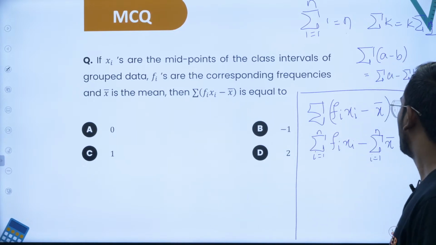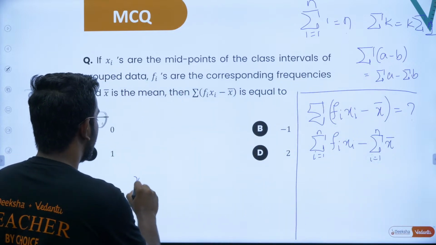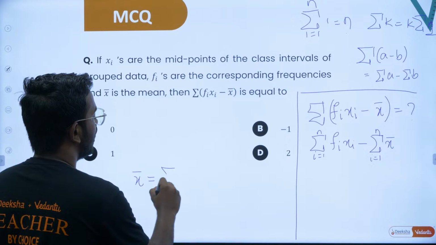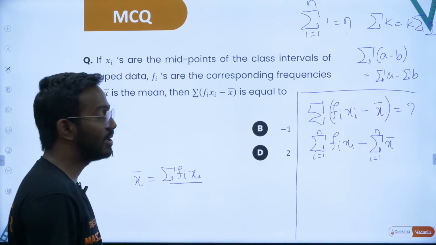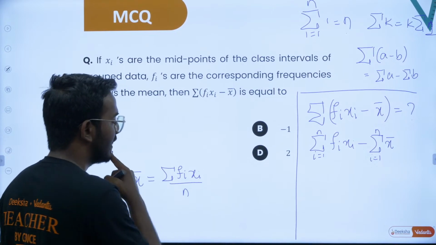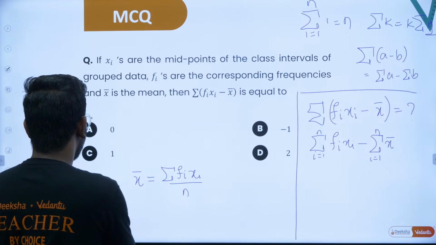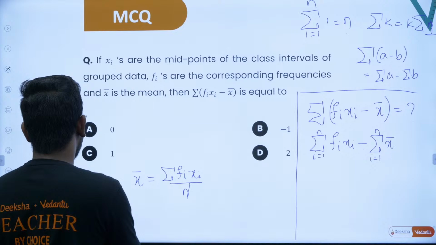So now what is x bar in terms of fi and xi? We know that x bar is equal to summation fi xi by summation fi, or you can take n, where n is summation fi, correct? If you want you can take capital N, which is usually denoted by capital N.